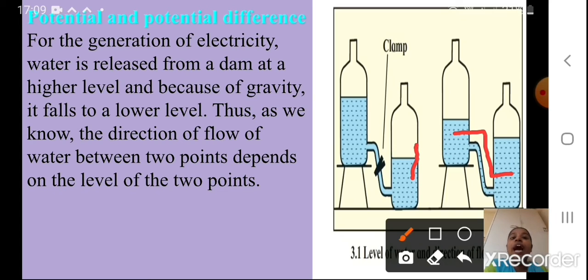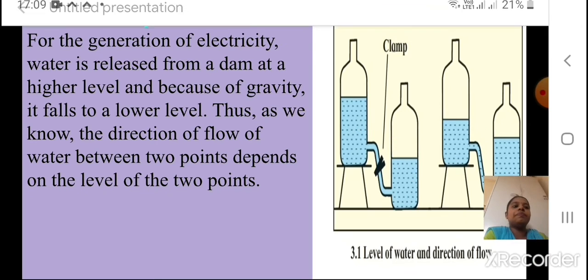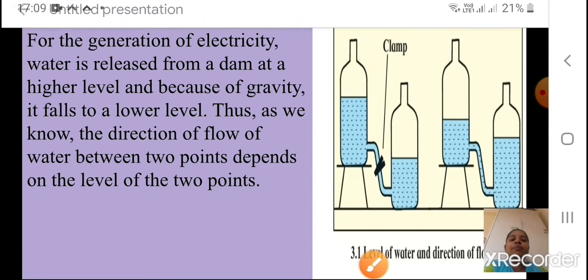Why? From the higher to the lower. Always remember, the flow will be from the higher level point to the lower level point. So see, this level has come down and this level has increased. Did you understand this? Okay, now we'll move to the next part.